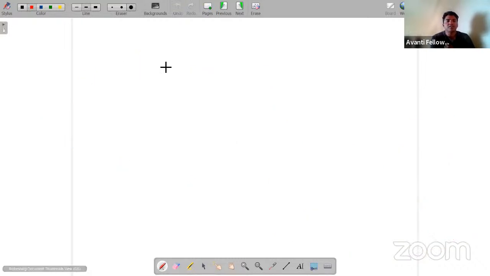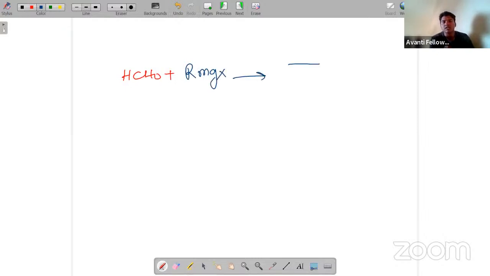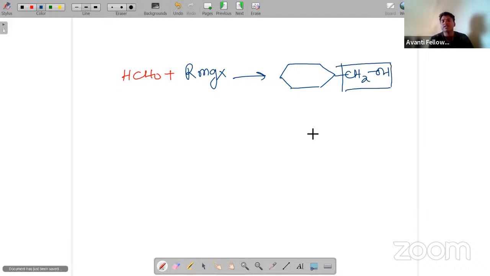The next example is, again, you have to treat with formaldehyde, and now you want to find the Grignard reagent. So now the product is like this. They have given the product as CH2OH. Same story: this will be the additional part you get. Just simply remove this and add H plus MgX here. So this is your Grignard reagent.